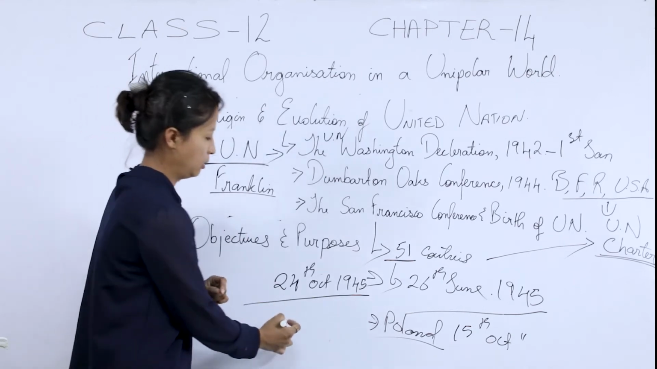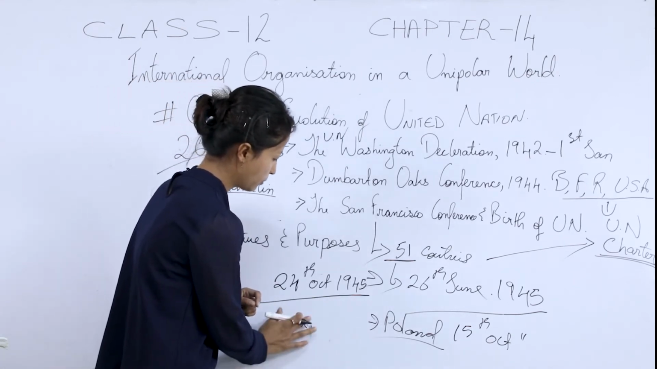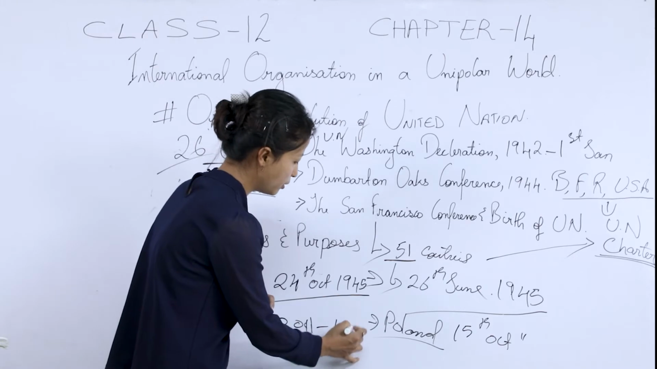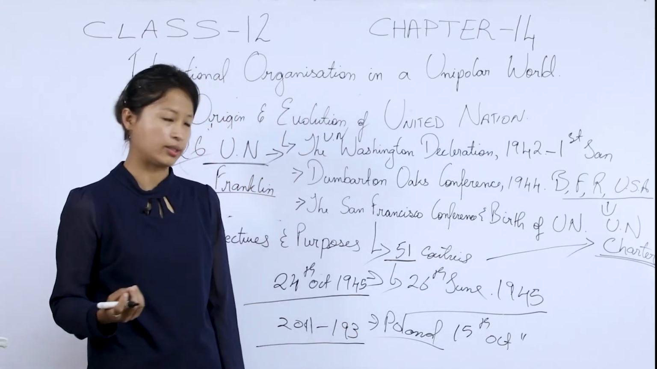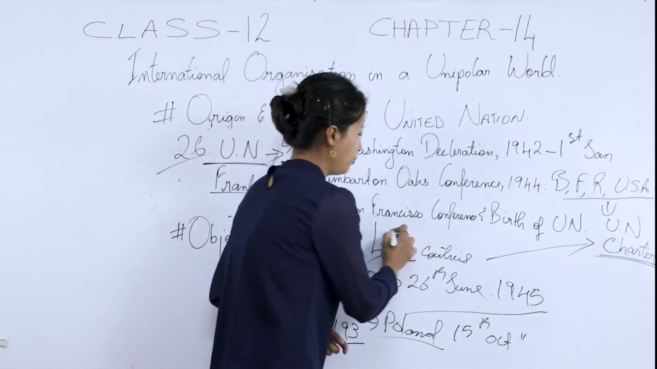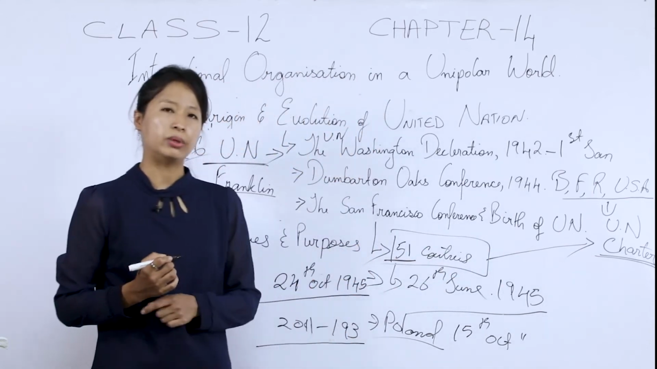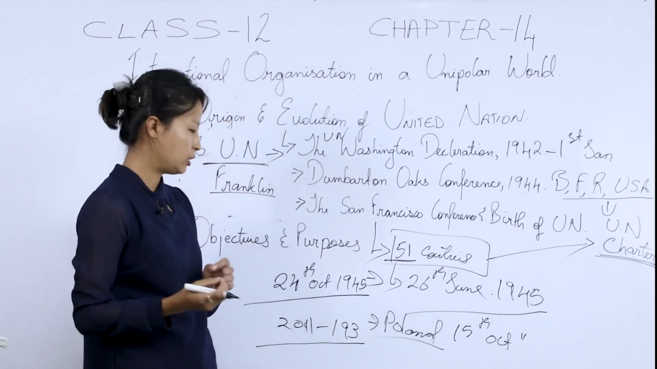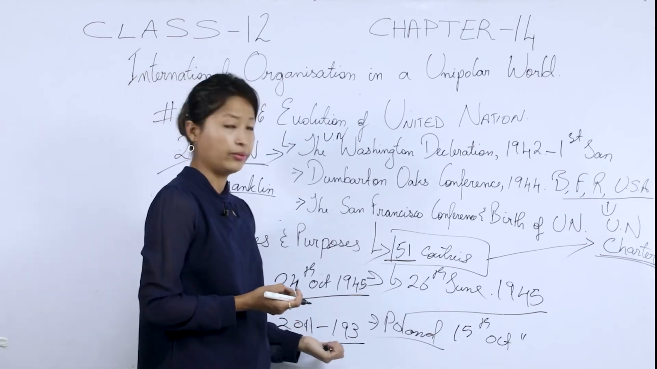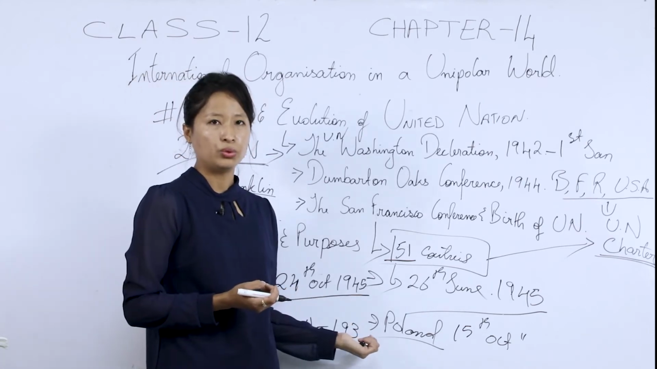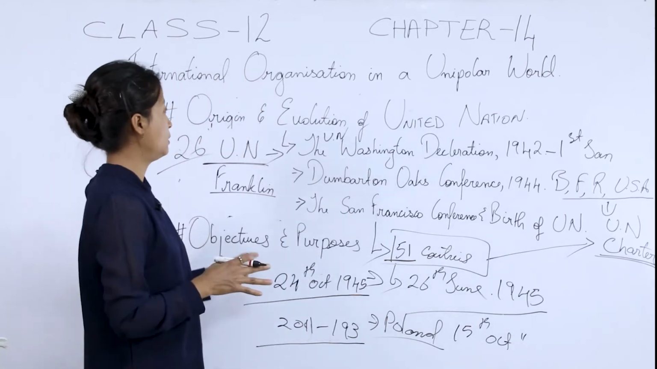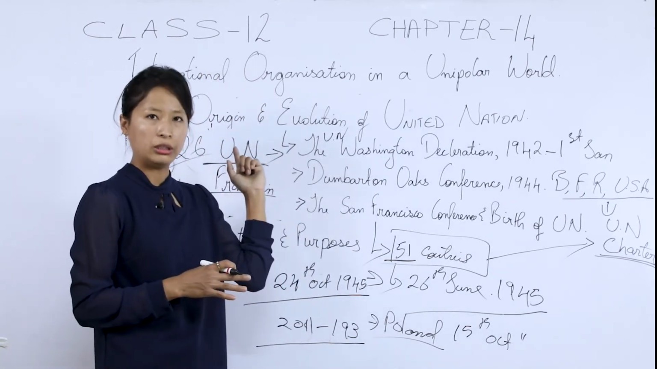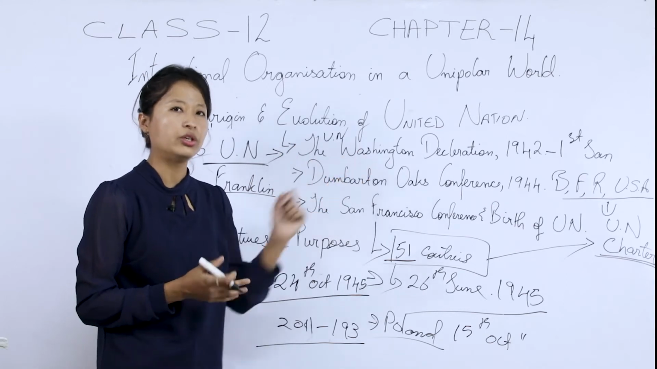Now, at present, till 2011, it is said that 193 countries have joined the United Nations. You should remember that 51 countries are the original members of the United Nations, and in 2011 the membership was raised to 193. So, this is the origin and evolution of the United Nations.